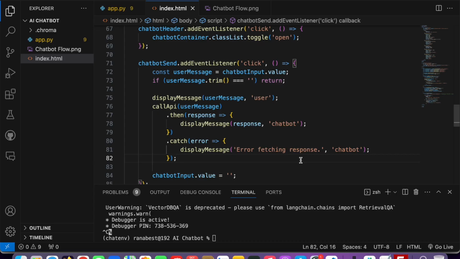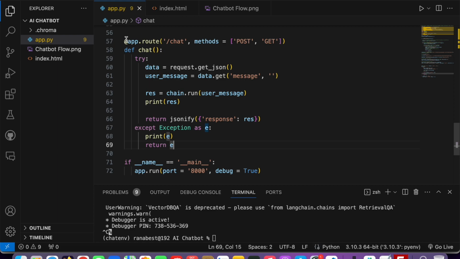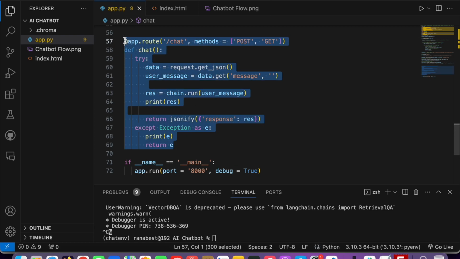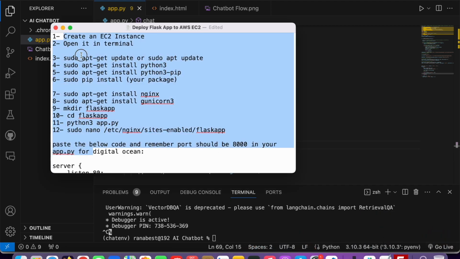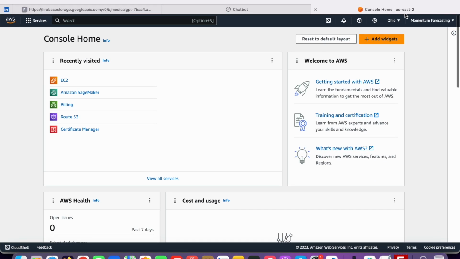So let's talk about how you can deploy your Flask application, this API, into a cloud server like AWS. We are going to use AWS, and I wrote a simple guide on how we can do that. We are going to follow it step by step, and I will share all of this with you. Don't worry. First, go to your browser and log into AWS. I already logged in. You need to create your account if you do not have one, then connect your credit card or bank details with it. Definitely it will charge you as well, but after learning this, you can turn off the server. If you already have an account, then follow the process.